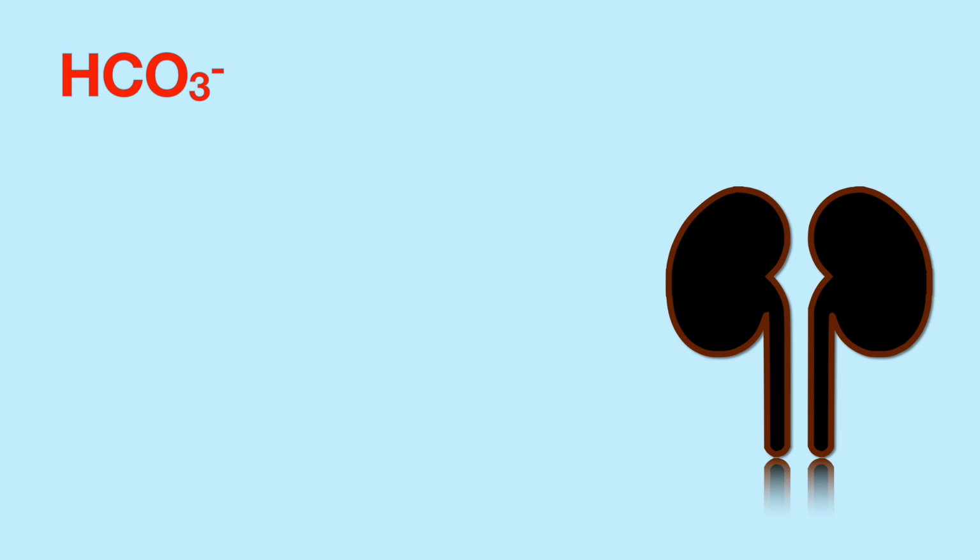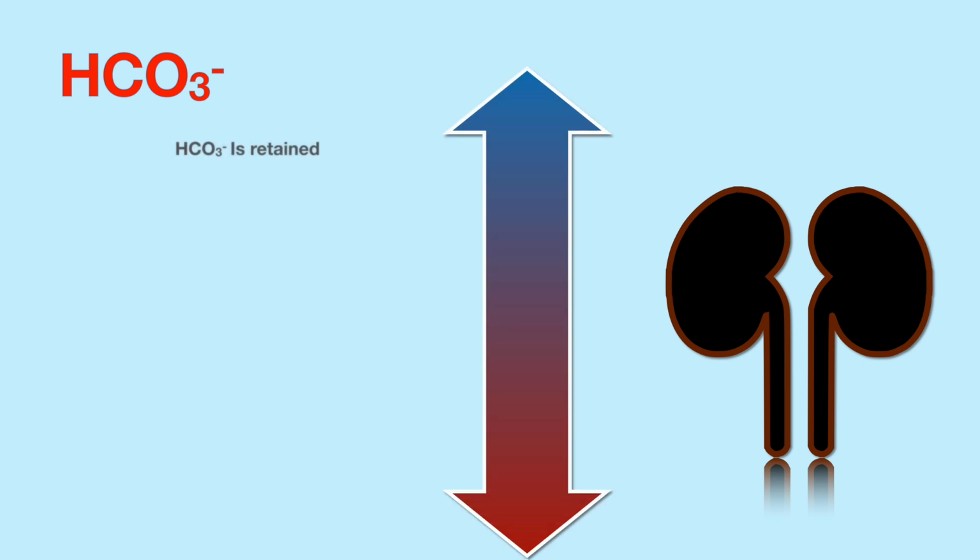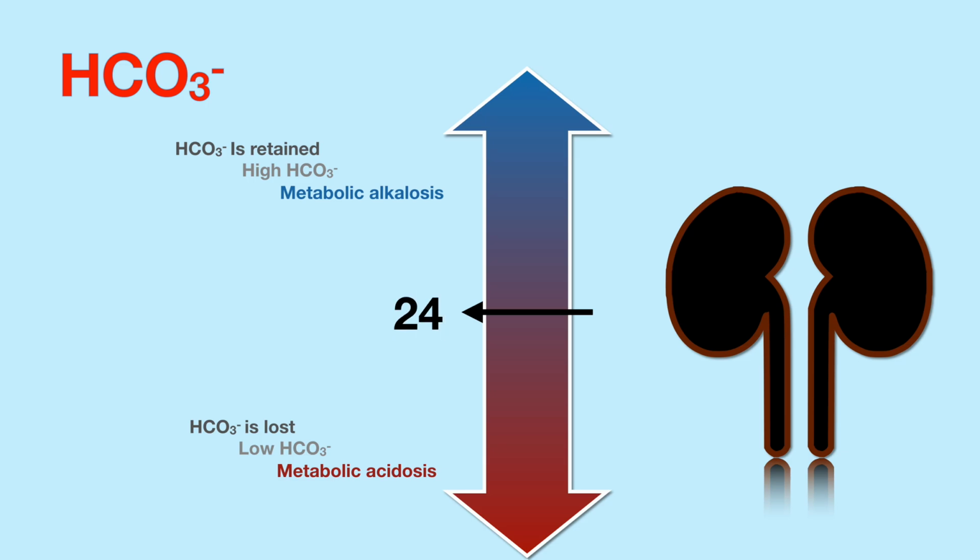Now, bicarb is controlled by the kidneys mostly. If kidneys decide to retain bicarb, it will cause metabolic alkalosis, because bicarb is a base. And if kidneys secrete more bicarb, or maybe fail to reabsorb bicarb, metabolic acidosis occurs. Anything more than 24 is metabolic alkalosis, and anything less than 24 is metabolic acidosis. Now obviously this is an oversimplification, and we'll see in other videos how multiple things are at play here. But for now this will do.